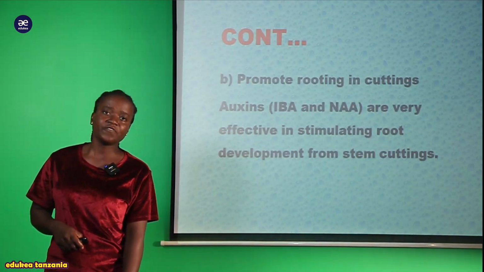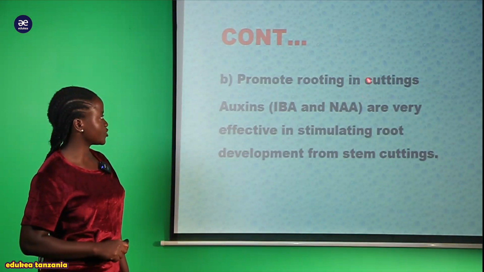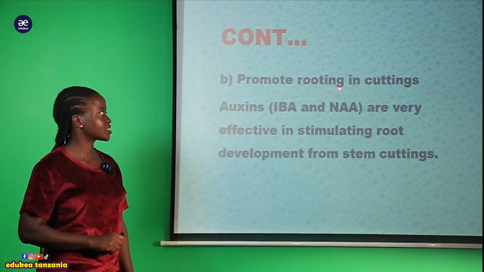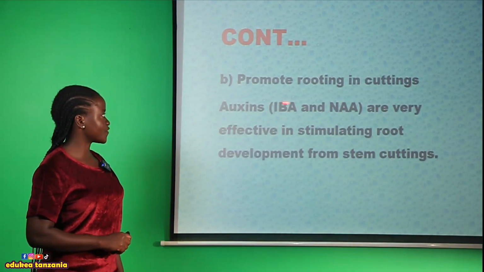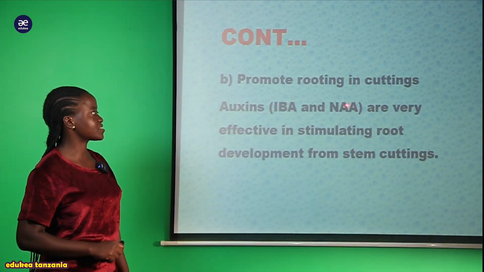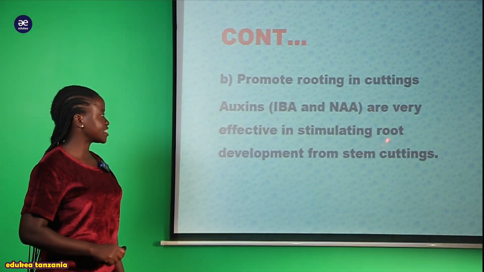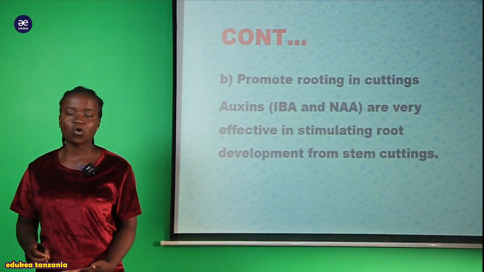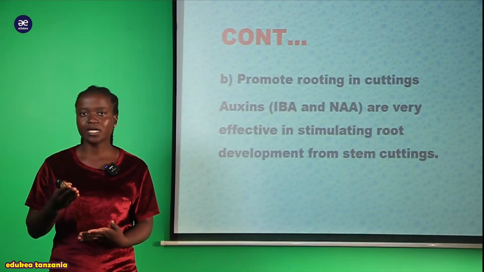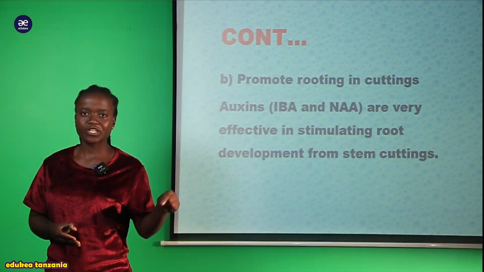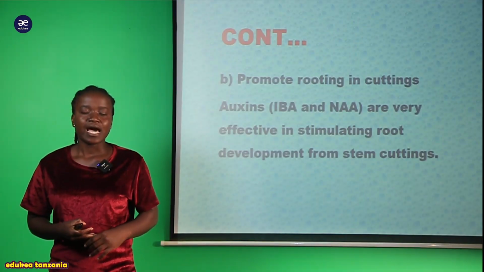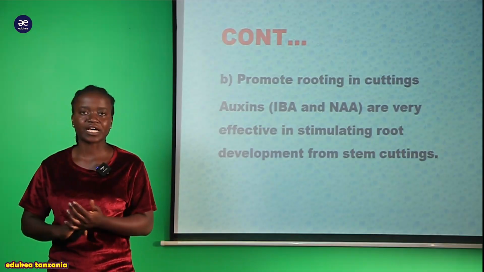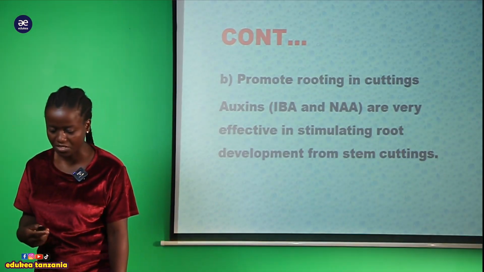And another role of the auxin hormone, we can say that it promotes rooting in cutting. Meaning it promotes root in cutting. So auxin, for example, IBA and this NAA are very effective in stimulating growth and development of the root cutting. So pale ambapo utakuwa umekata mti, mzizi. So introduction of this synthetic auxin haiwezi kusababisha ule mti ukapoteza ile nature yake au ukapotea kabisa. So it's due to the presence of this auxin hormone.